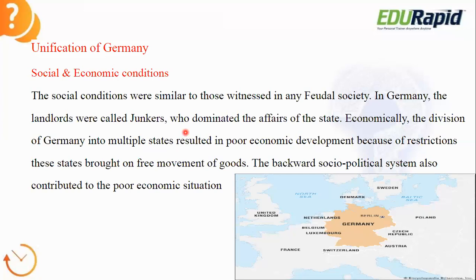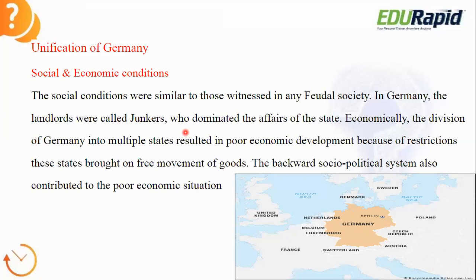That created poor economic development across Germany, and this poor economic development also happened because of the restrictions these states placed on the free movement of goods. For example, if free movement of goods is not there in any country, then economic development will not grow.